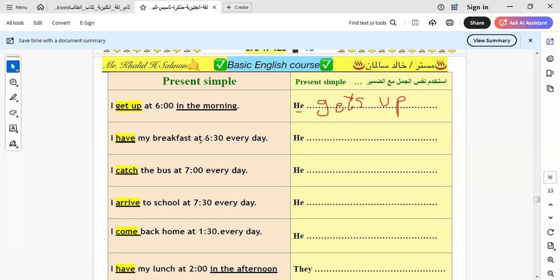Okay, here we have he. What does he take? He takes has. Here, he catches. Okay, excellent. He catches is written like this, and we have es after h. Here is he arrives. I will leave you the rest to do by yourself. Now we know how to answer the present simple form.